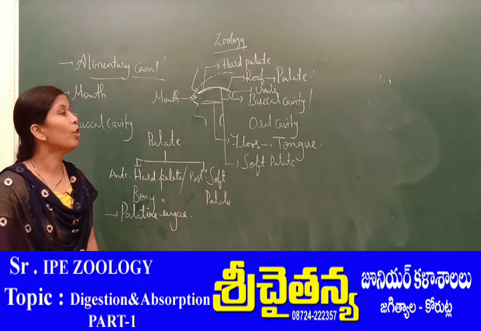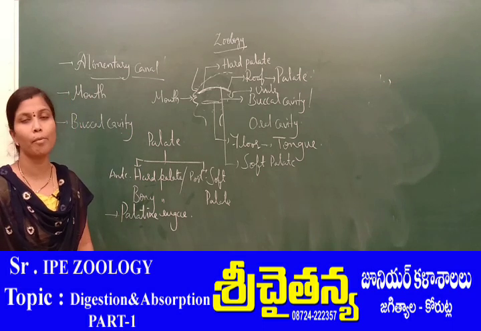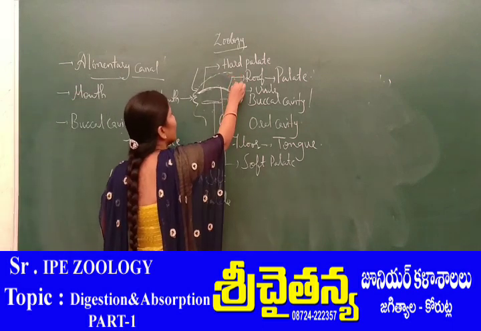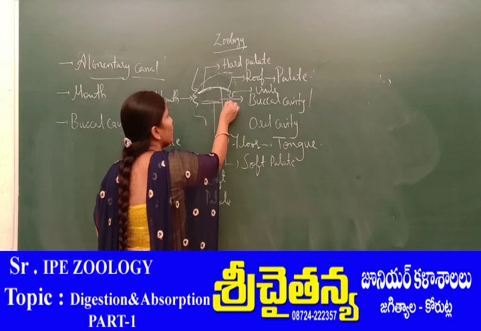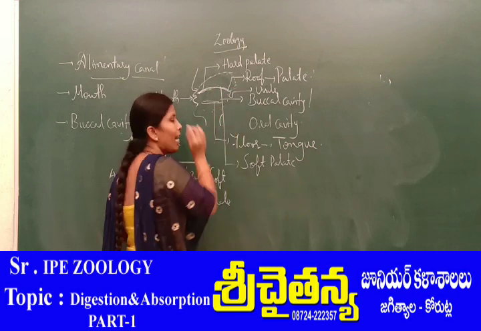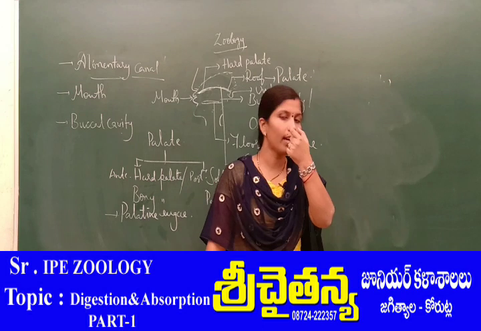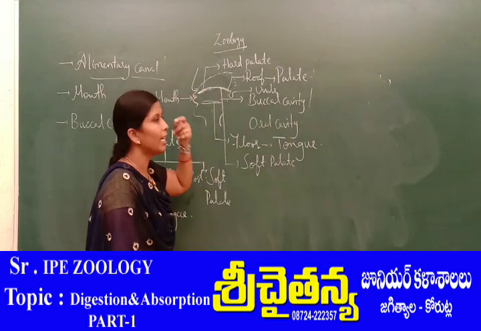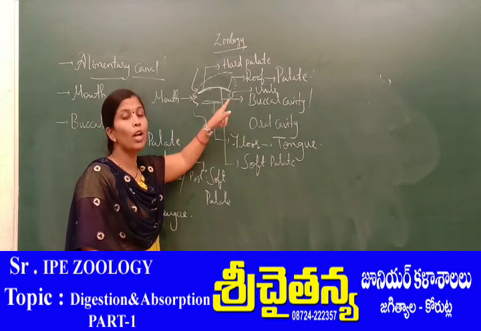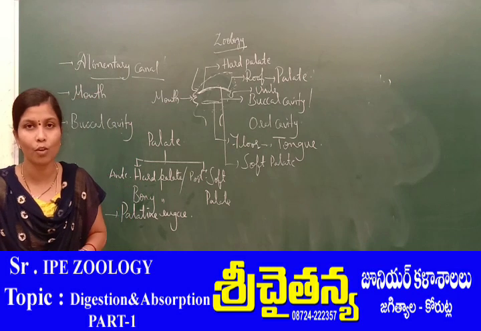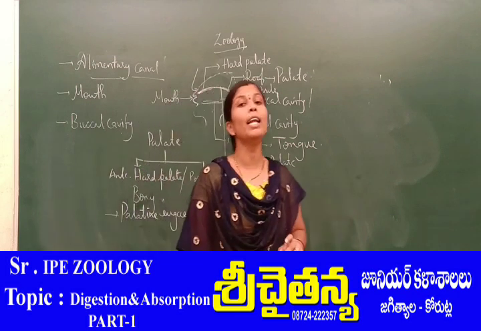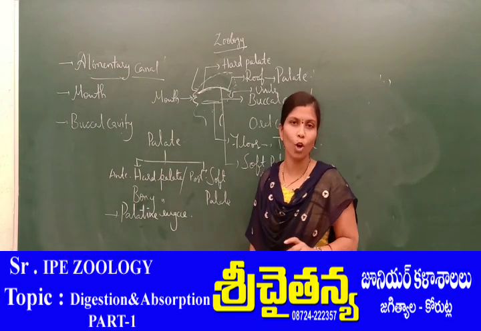Then what is the importance of the soft palate extension, or of the uvula? Generally this is the nasal cavity, which opens into the pharynx region through a pair of internal nostrils. In the respiratory passage, these are the external nostrils, and internal nostrils are also present. Such internal nostrils are covered by the uvula during the swallowing of food materials. The uvula exclusively covers the internal nostrils, or internal nares, during the swallowing of food.